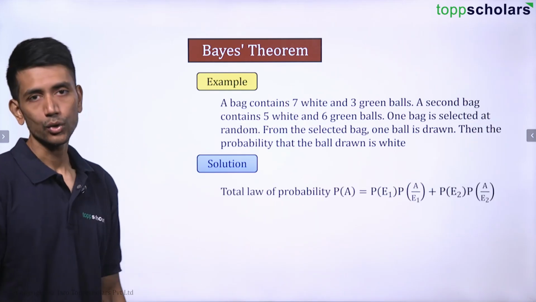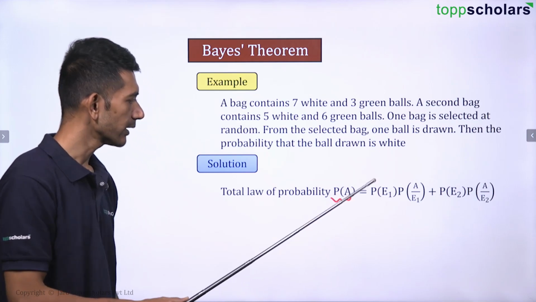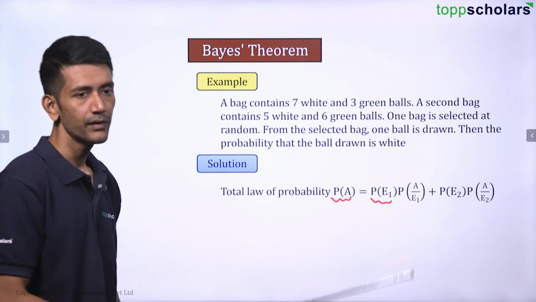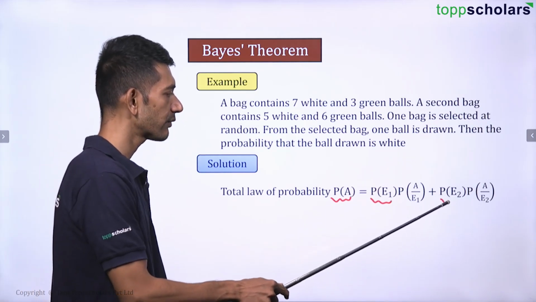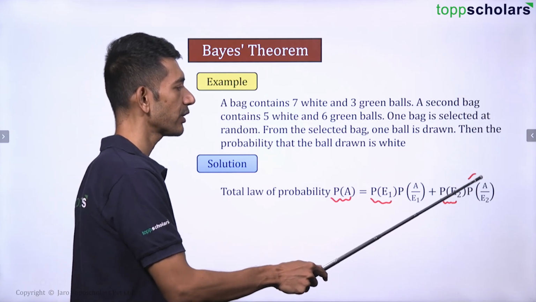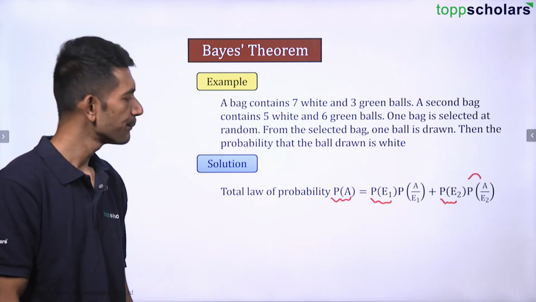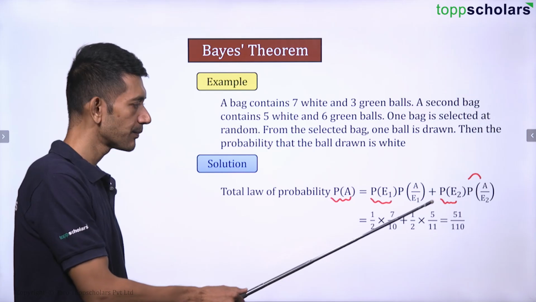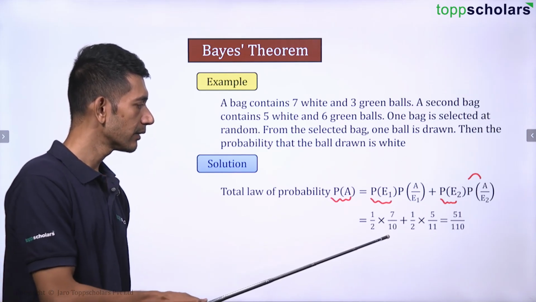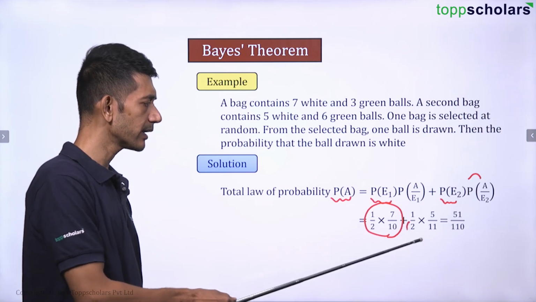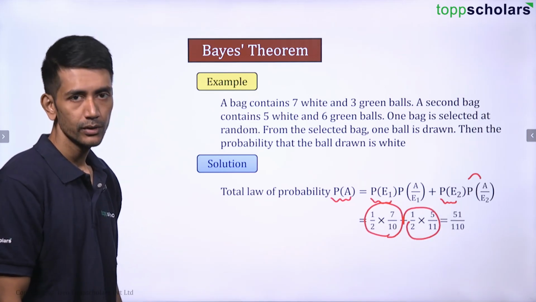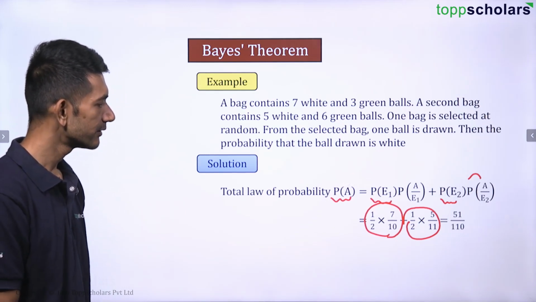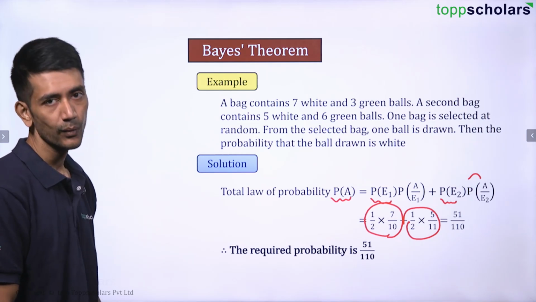Now we need to find out the total probability. So total probability of P of A is nothing but probability of E1 times probability of A where E1 has already occurred plus probability of E2 times probability of A where E2 has already occurred, right? Now you solve this further and then you get 1 by 2 multiplied by 7 by 10 plus 1 by 2 multiplied by 5 by 11. This becomes 7 by 20. This becomes 5 by 22. And finally, you get 51 by 110. So 51 by 110 is the final answer, right? This is the required probability.